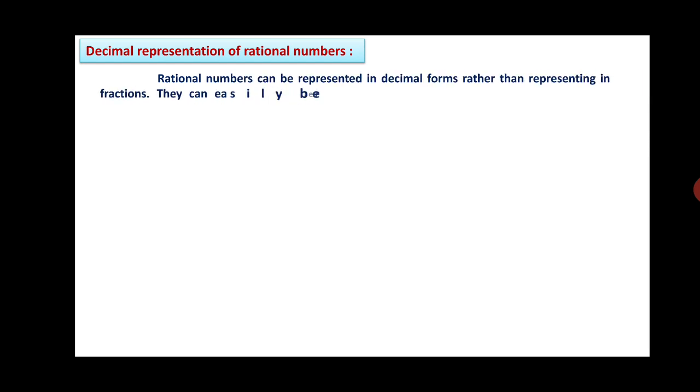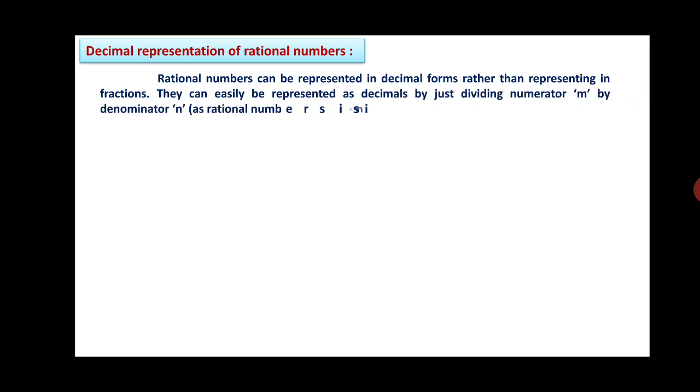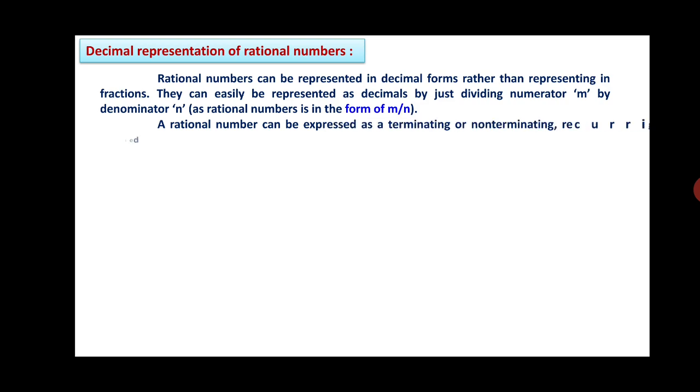Friends, rational numbers can be represented in decimal form rather than as fractions. They can easily be represented as decimals by just dividing the numerator m by the denominator n, as a rational number is in the form of m by n. A rational number can be expressed as a terminating or non-terminating recurring decimal.